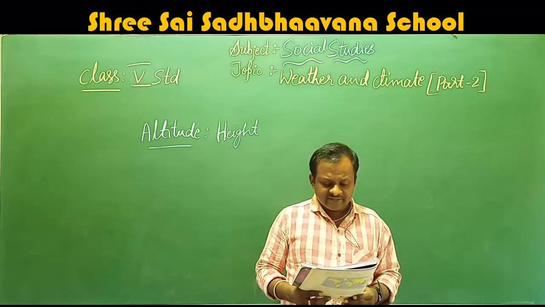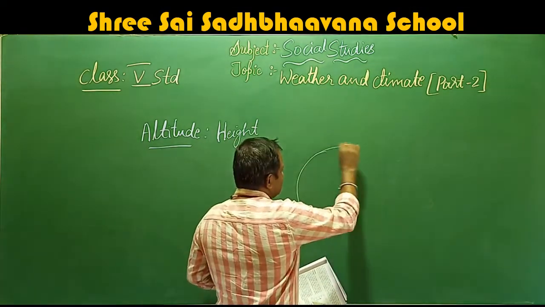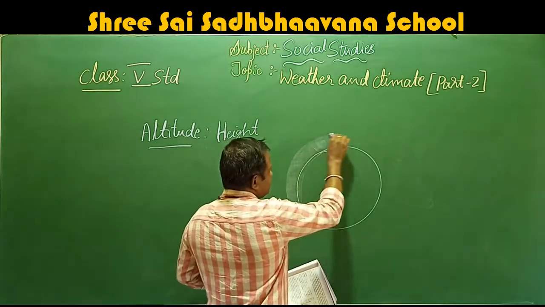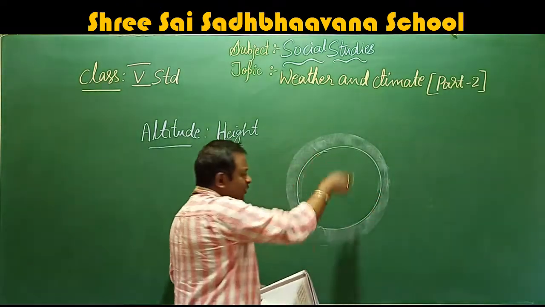The air closer to the Earth's surface is dense and absorbs more heat. For example, if this is the Earth, the air which is present near to the Earth's surface, more air is present here.